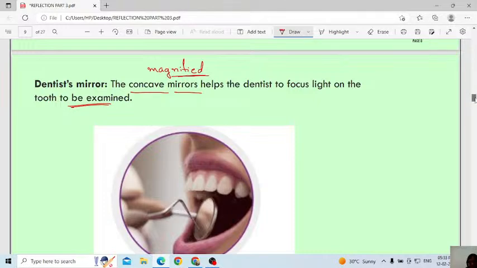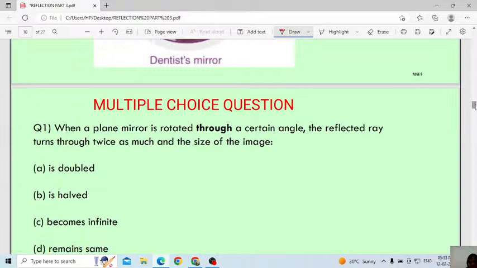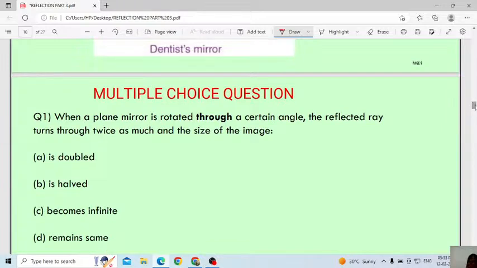Today I included a few MCQ questions. Solve these, based on what I explained from yesterday. Only a few we will discuss. Then after that I will move to refraction, if possible. Otherwise tomorrow. Okay.